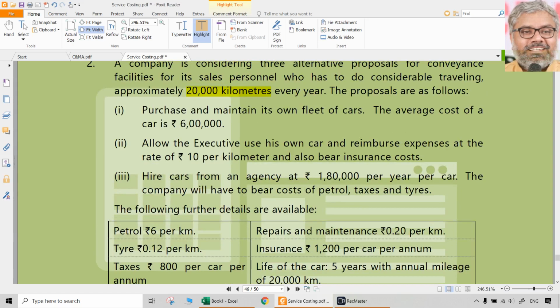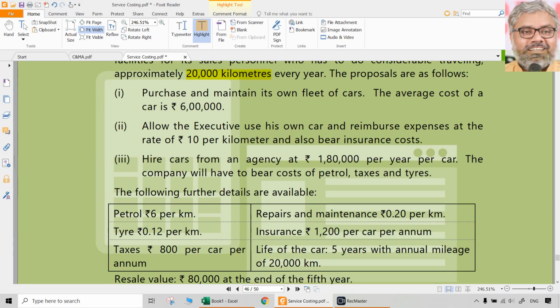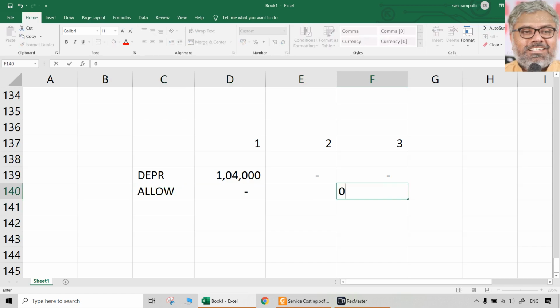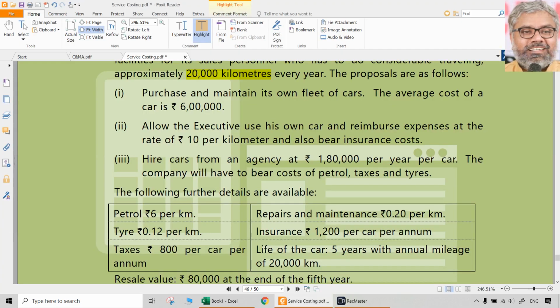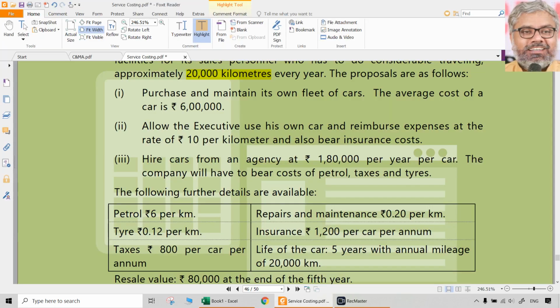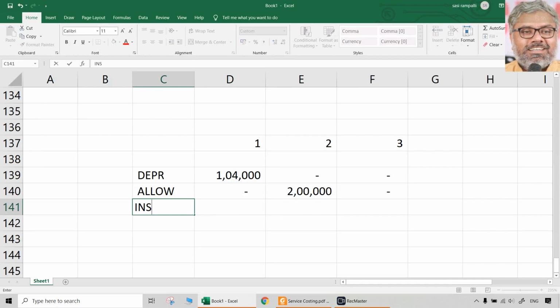Second, allow the executive to use his own car and reimburse expenses at the rate of 10 per kilometer and also bear insurance cost. Okay, directly allowance we can say. Straight away. Allowance. That will not be there in the first scenario and third scenario. It will be there only in the second scenario. 10 rupees per kilometer. How many kilometers they will travel on an average? 20,000 kilometers per annum. 10 rupees per kilometer means 2 lakhs is the cost. And also insurance cost. How much is insurance cost?